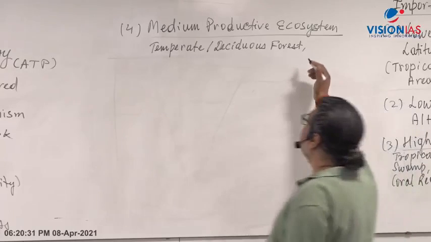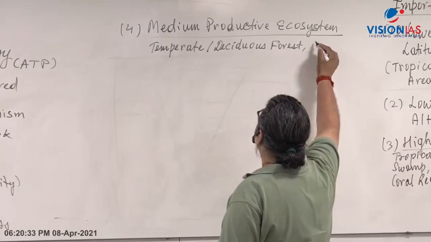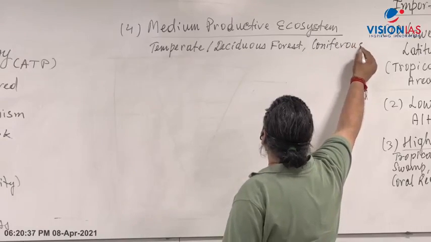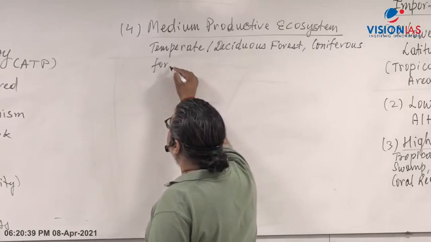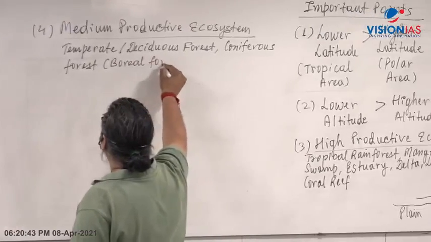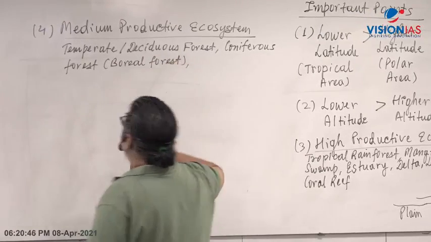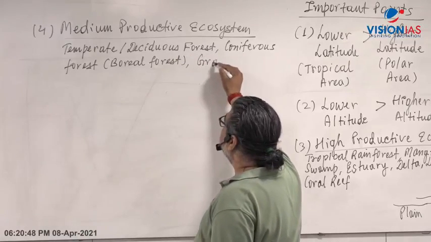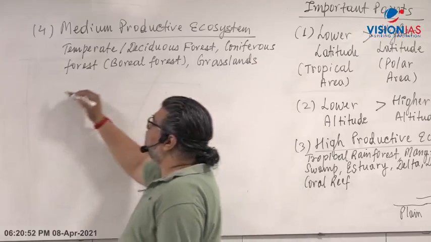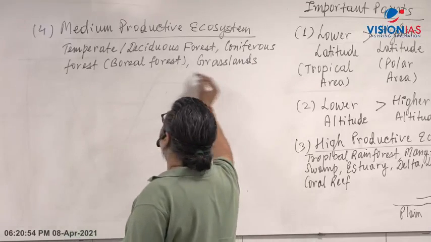Then I'll give another example, coniferous forest, the conifers, what is called a boreal forest. Then grasslands. Scientists have done the calculation. Among the grasslands, which will be higher?